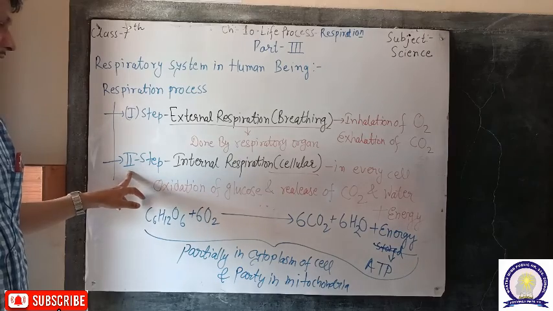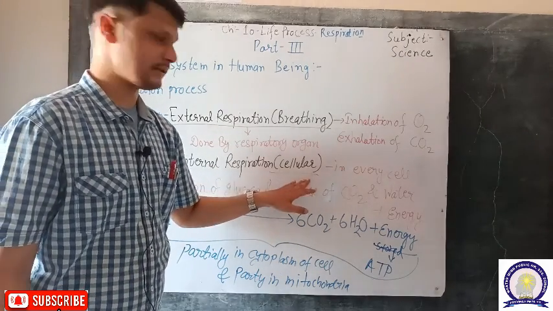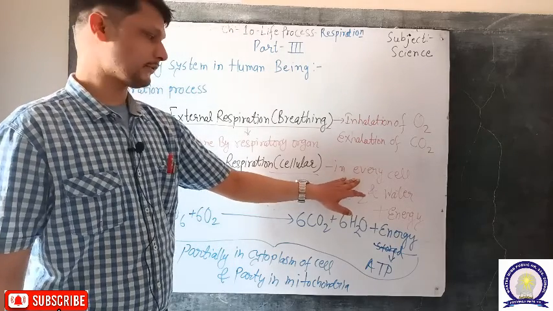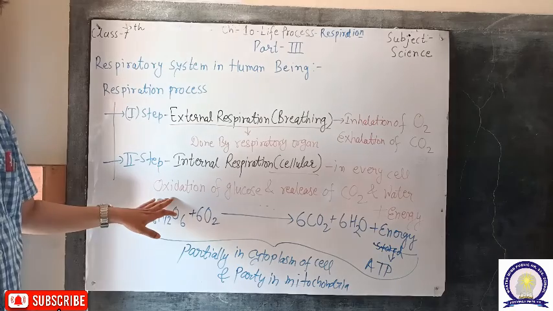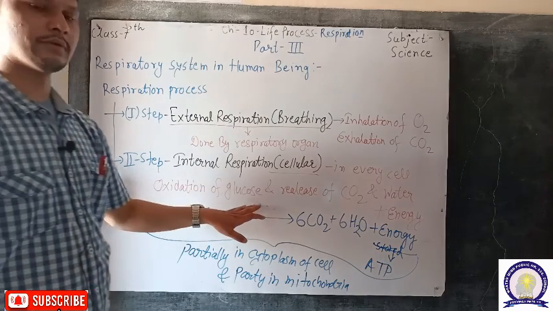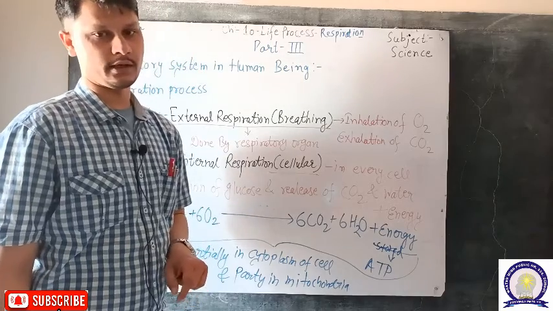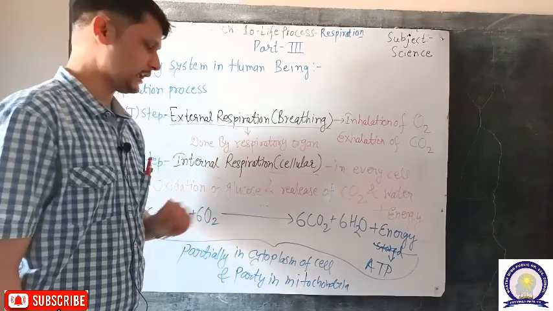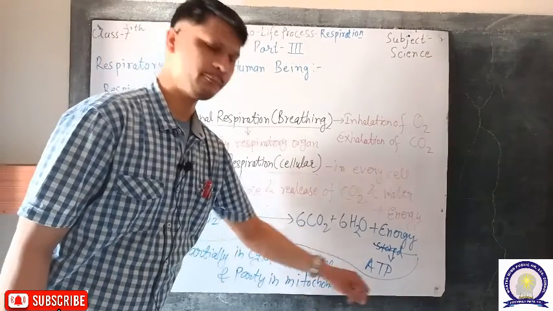In the second step, internal respiration, also called cellular respiration, occurs in every cell of the body. In this process, the actual process that occurs is oxidation of glucose and release of carbon dioxide and water, along with energy in the form of adenosine triphosphate, that is ATP.